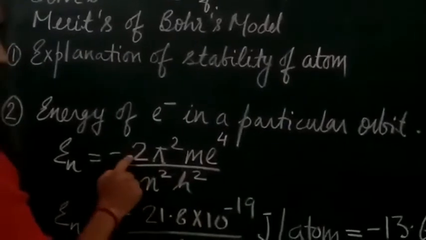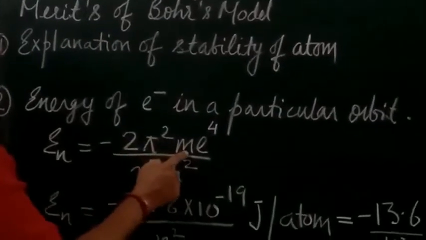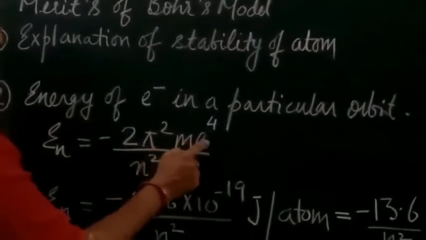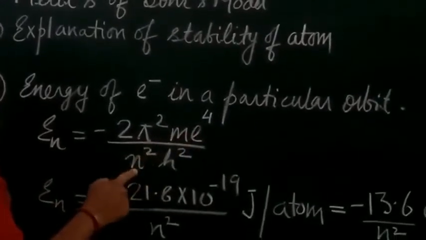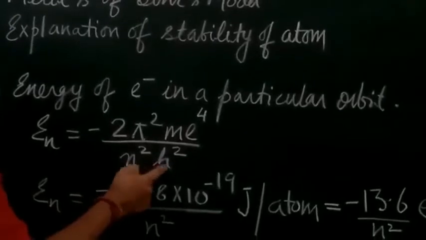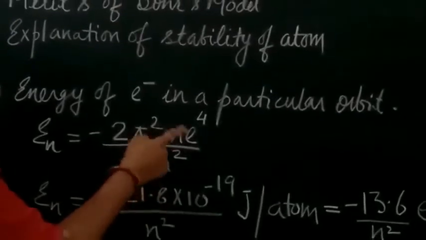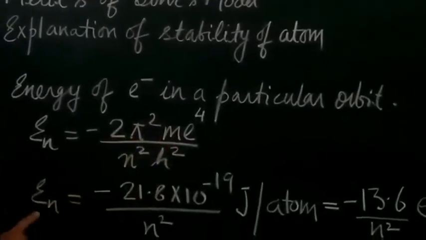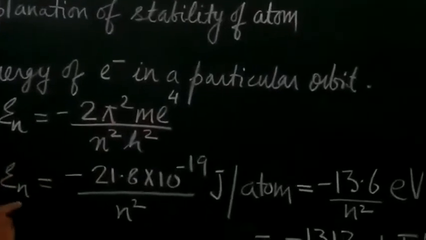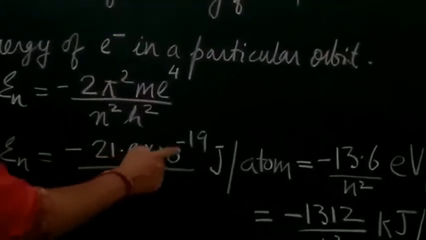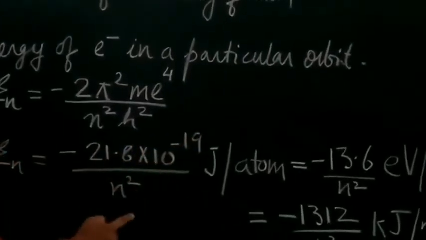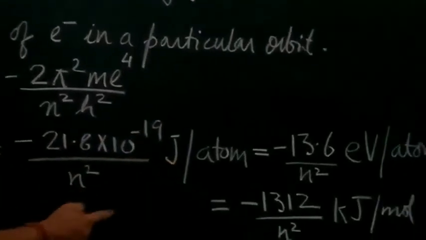Students, here 2 is a constant, pi is a constant, m is the mass of the electron, e is the charge of the electron, n is the shell number, and h is the Planck's constant. When putting in the values, we get that the energy of a particular shell will be equal to minus 21.8 into 10 raised to the power minus 19 upon n square joule per atom.